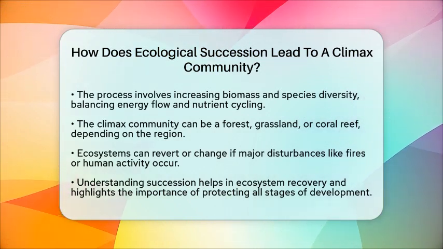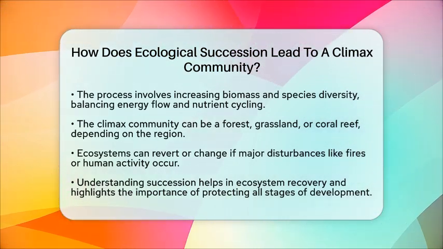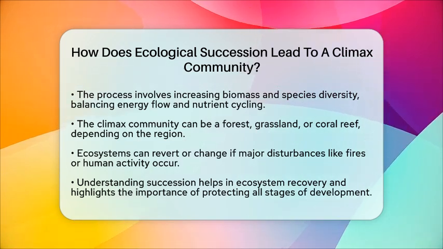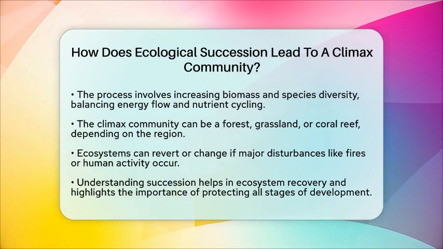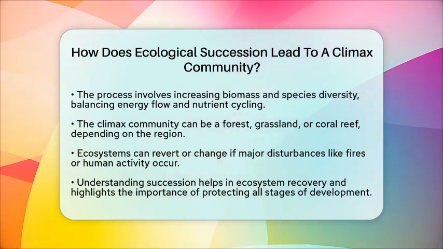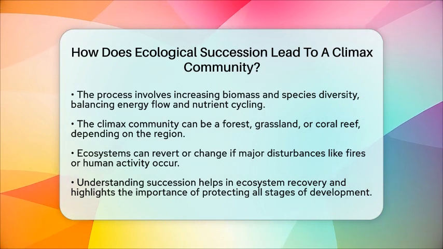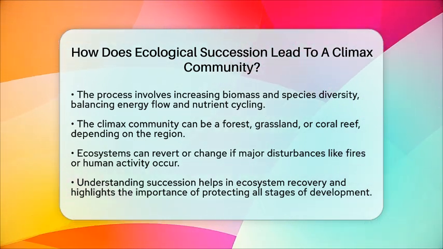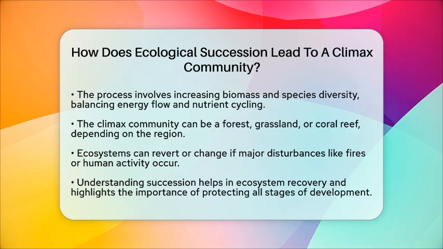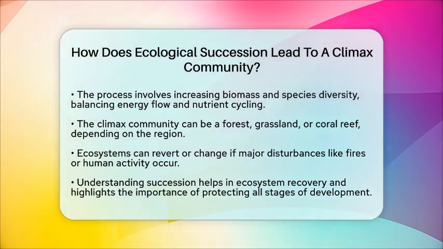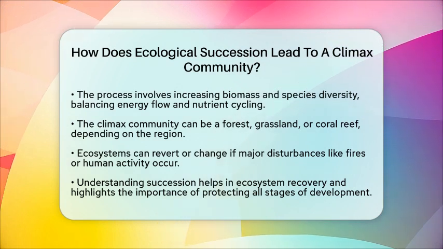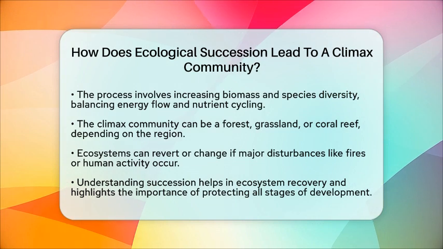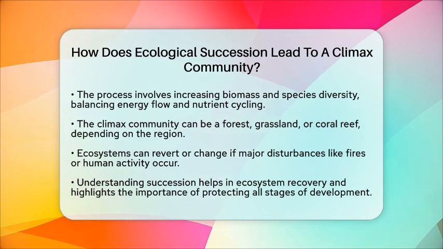Understanding how succession works helps us see how ecosystems recover after damage and develop into complex, thriving communities. It also shows us the importance of protecting different stages of succession to keep ecosystems healthy and diverse. In the end, ecological succession leads to a climax community by a series of steps where species gradually replace each other and modify their environment. This process transforms a lifeless patch into a mature, balanced ecosystem that fits its surroundings perfectly.